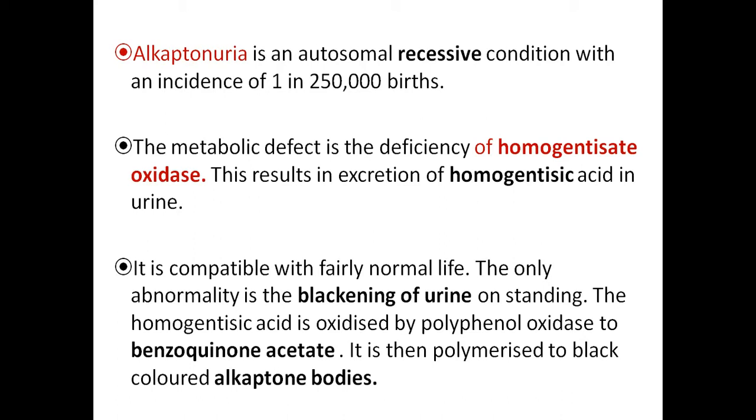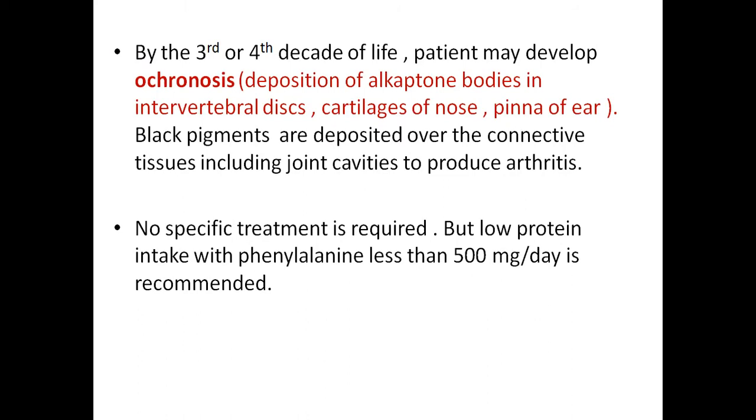So the urine, when containing this homogentisic acid, what will happen? It is oxidized by atmospheric oxygen, by the enzyme polyphenol oxidase, to a compound called benzoquinone acetate. This benzoquinone acetate undergoes immediate polymerization to form alkapton bodies. These alkapton bodies are black in color. So that is why urine of these alkaptonuria patients turns black.